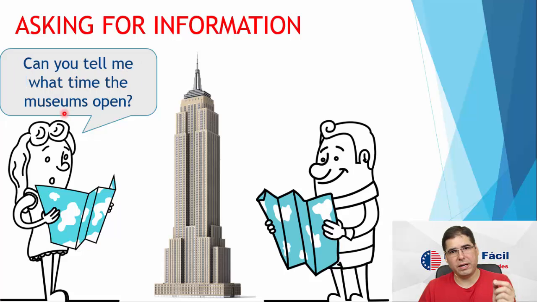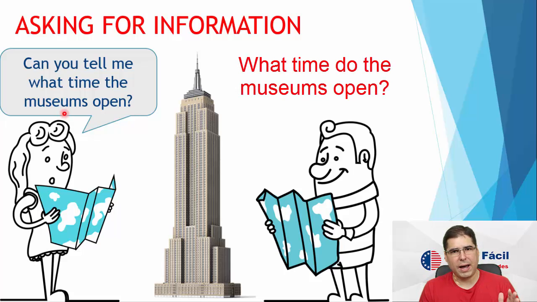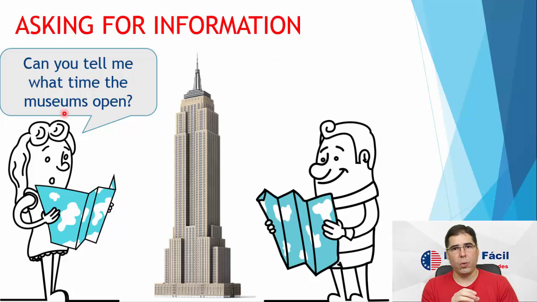Now it is her turn to ask an indirect question. Pay attention. Can you tell me what time the museums open? So what would be the direct question for this question here? What time do the museums open? What time do they open, right? So you see that every time we ask an indirect question, we have to change the question structure, okay? This is exactly what we're going to see now.